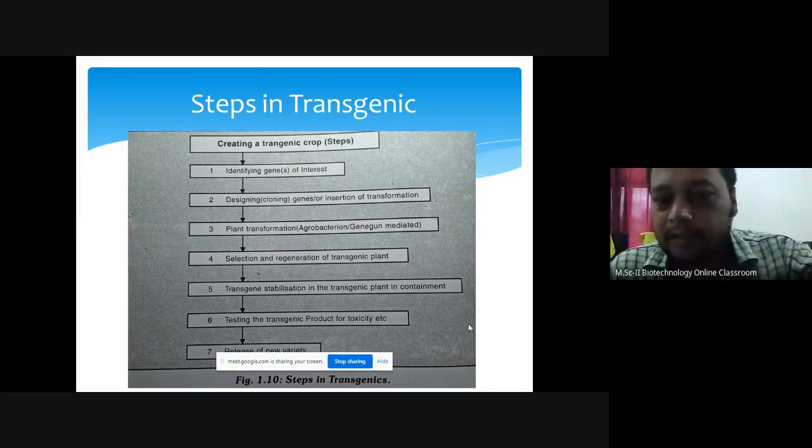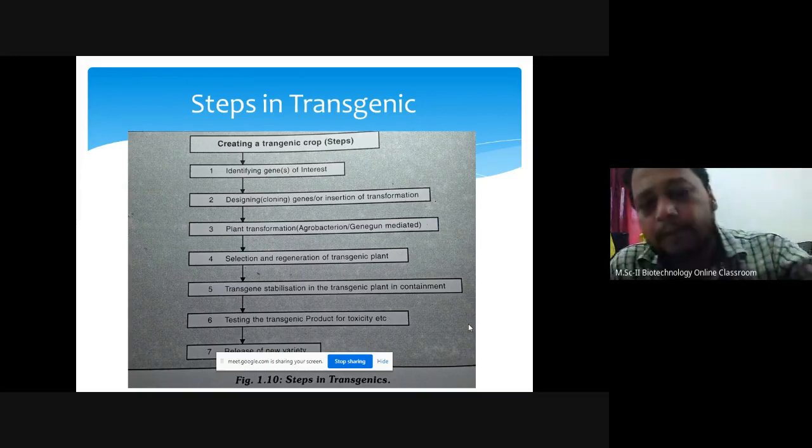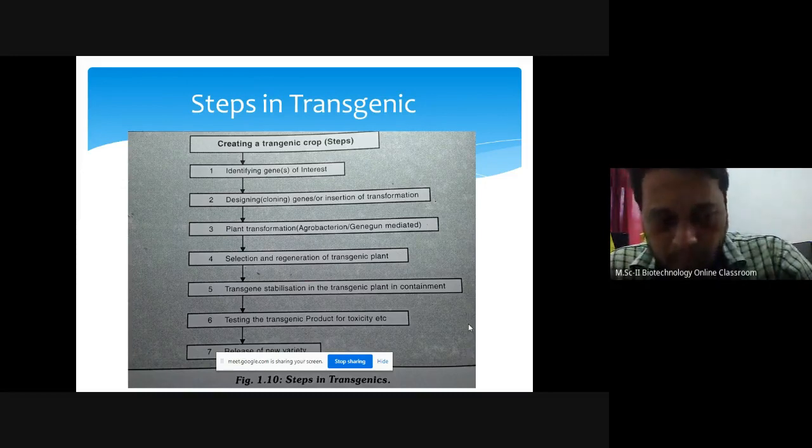So selection and regeneration of the transgenic plant. Then transgene stabilization, whether the gene is stabilized. How you will know the gene is stabilized? You will go for expression, RT-PCR you will do. Whatever that gene is producing, any protein or enzyme, you will separate the protein and you will do protein identification.